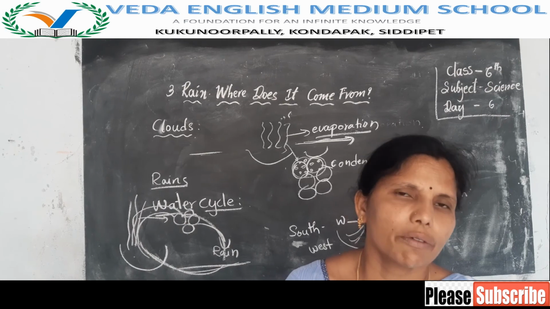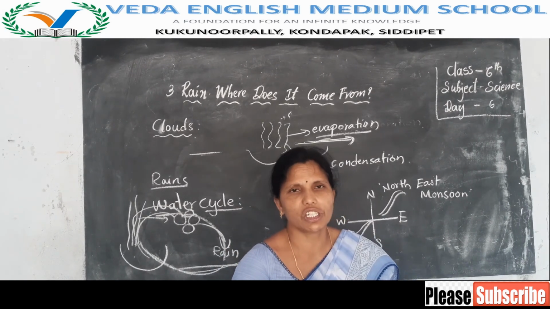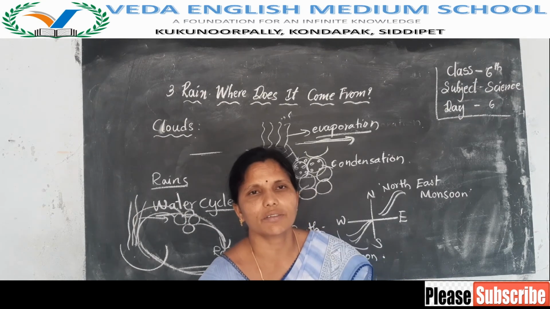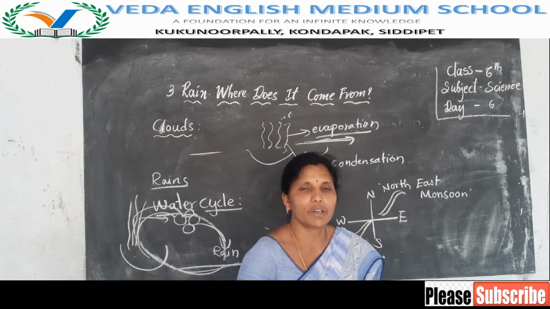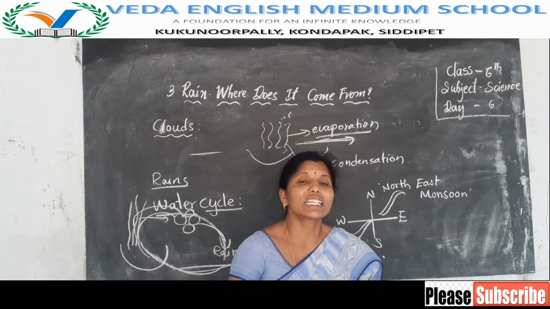Okay children, nowadays we are not getting timely rains and the seasons are also not changing on time. So what is the reason? Nowadays we are cutting the trees.